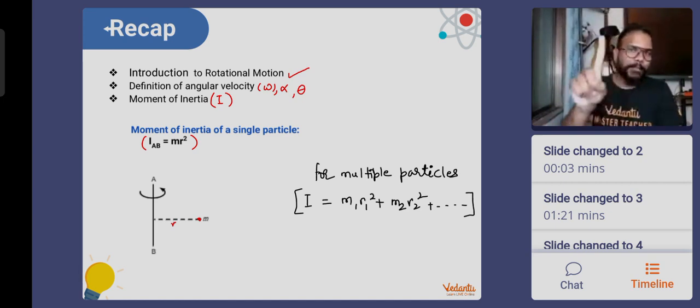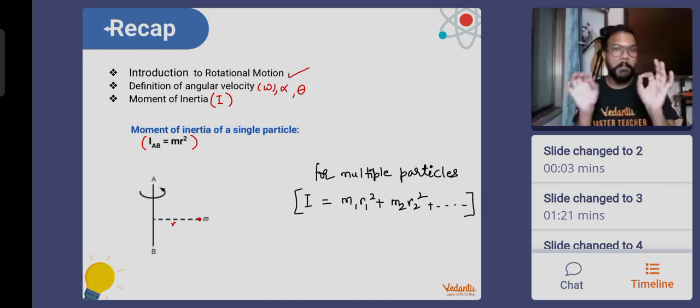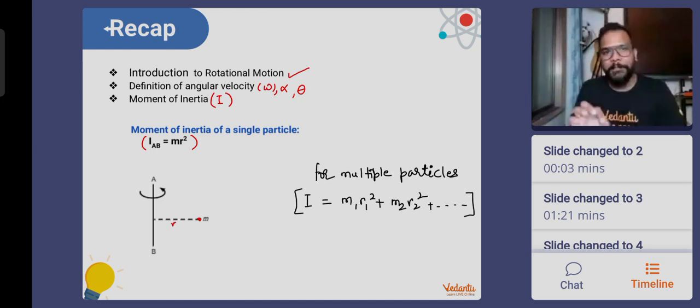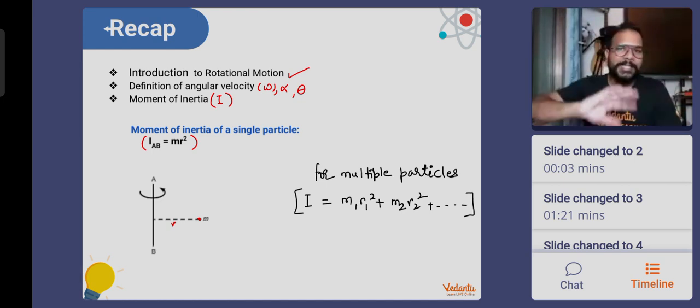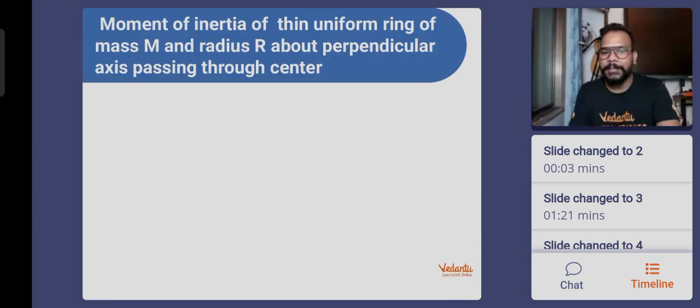If you were paying attention to class number 1, session number 1 of rotational motion, moment of inertia depends upon mass. It depends upon the distribution of mass also. It depends upon the shape, obviously, but it also depends upon the distribution of mass. This is the perfect example to understand it depends on distribution of mass rather than anything else. If you have the same mass which is at a distance r, however you arrange it, as long as your mass has the same distribution with respect to the axis of rotation, the moment of inertia will not change. So, beautiful example: a point mass and a ring, if they have the same value of mass and the same radius, the distance from the axis of rotation rather, then the value of moment of inertia will come out to be the same for the point mass and the ring also.